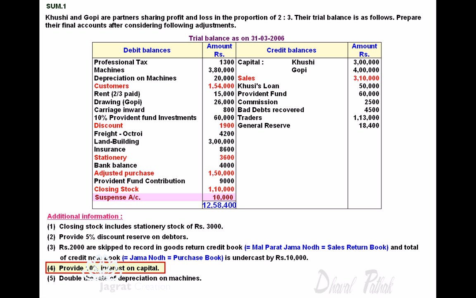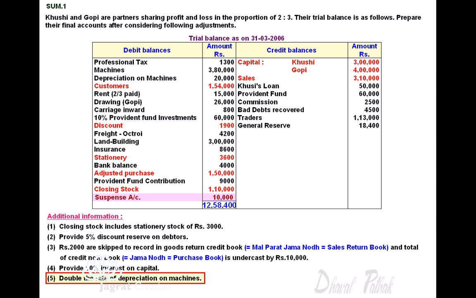Provide 10% interest on capital. Capital of Khushi is 3 lakhs and Gopi 4 lakhs. 10% shall be applied to this balance, and this interest on capital shall be debited to profit and loss appropriation account and credited to partners' capital account.